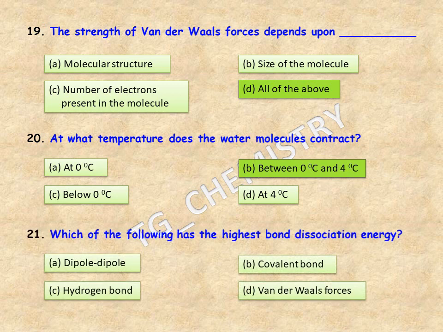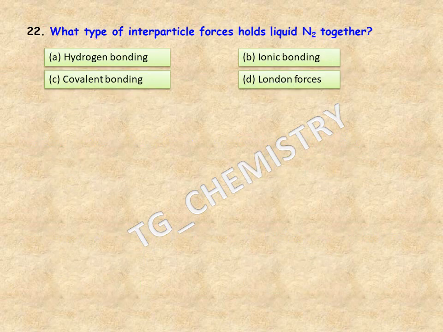Next is, which of the following has the highest bond dissociation energy? The options are dipole-dipole, covalent bond, hydrogen bond, and van der Waals forces. Definitely the option is the covalent bond. They will have the highest bond dissociation energy.